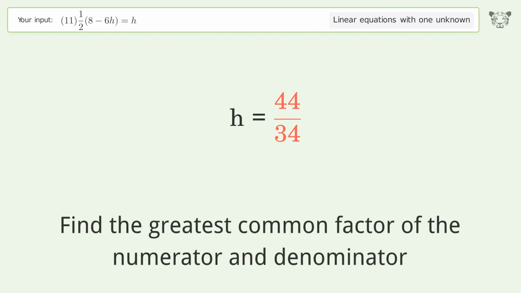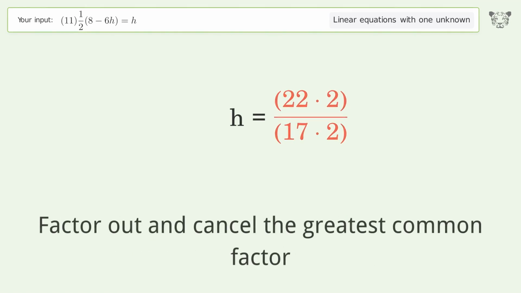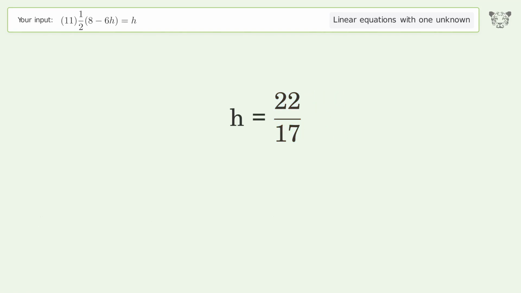Find the greatest common factor of the numerator and denominator. Factor out and cancel the greatest common factor. And so the final result is h equals 22/17.